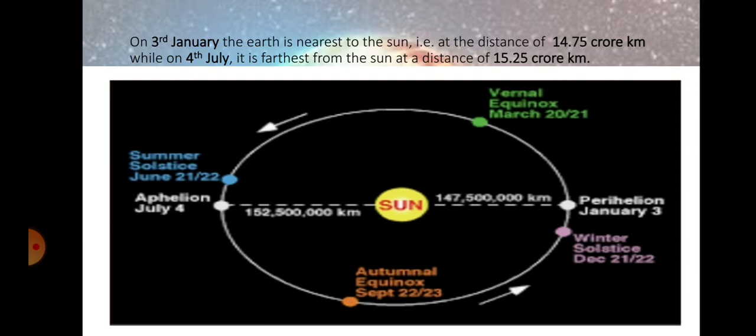While revolving, when the earth comes on 3rd January, the place where 3rd January is marked, it is nearest to the sun, while on July 4, it is farthest from the sun.